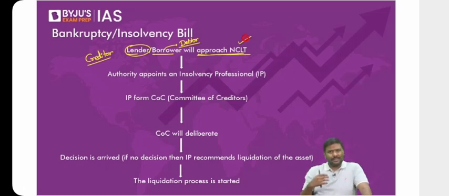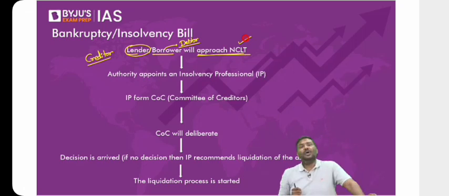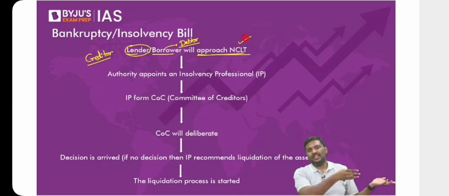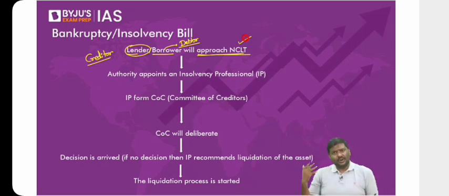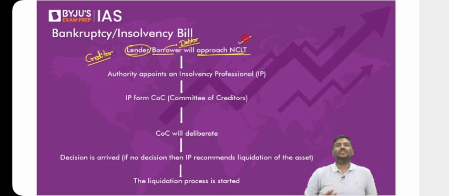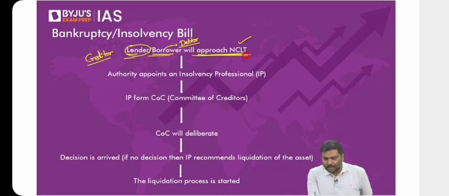Right? So, imagine I'm a company. I know my company is not performing very well. You have classified my account as an NPA. So, I can directly go to NCLT and tell NCLT I will not be able to repay the loan. Please conduct insolvency resolution. Possible? Of course, yes. It's possible. Or else, I will not approach. You have given a loan to me. You will go to NCLT and file an application against my company, saying that here is a company, I have given the loan to them, they are not repaying, please conduct insolvency resolution. Okay, so lender or borrower will approach NCLT and file an application.